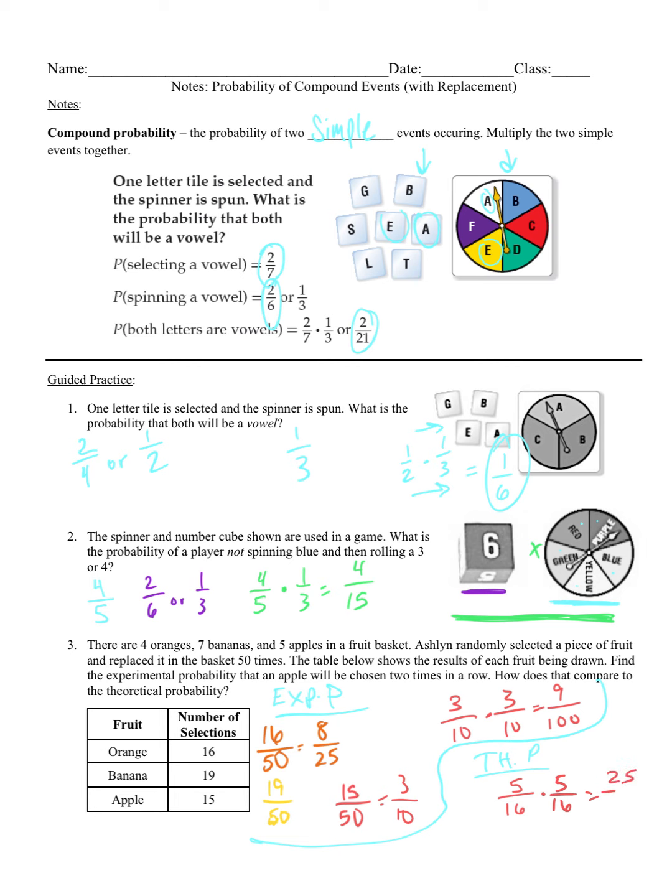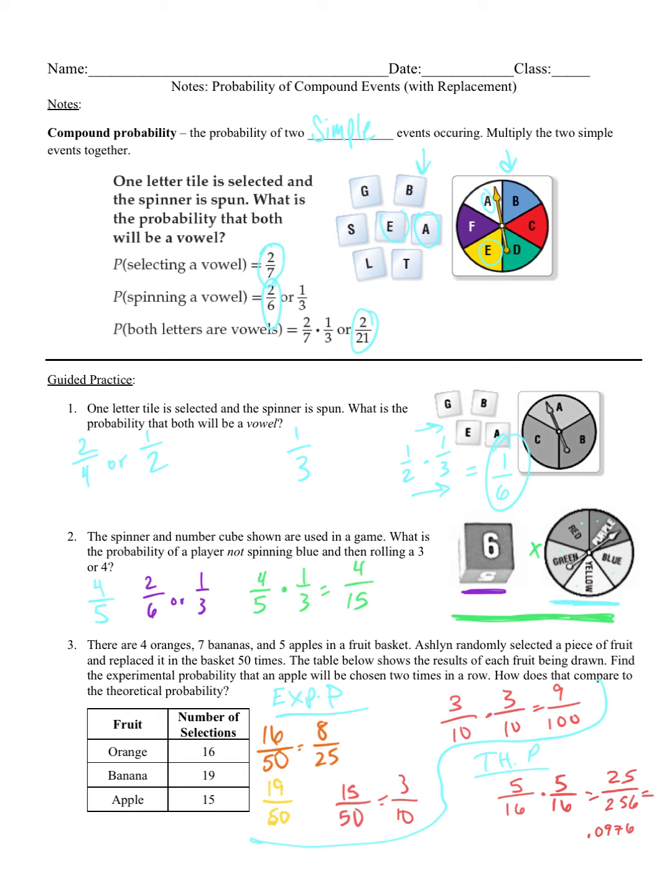and that is 25 over, let's see, 16 times 16 is 256. And let's see, 25 over 256 equals 0.0976.